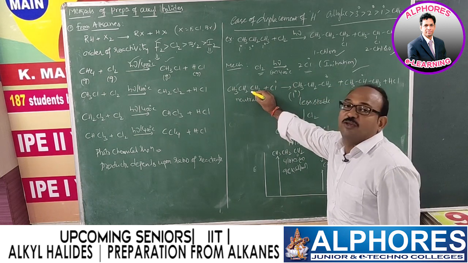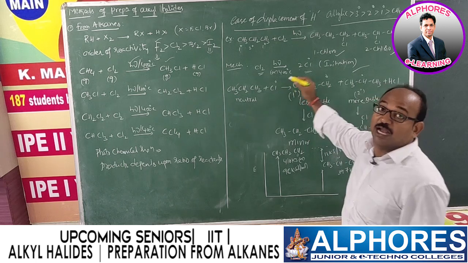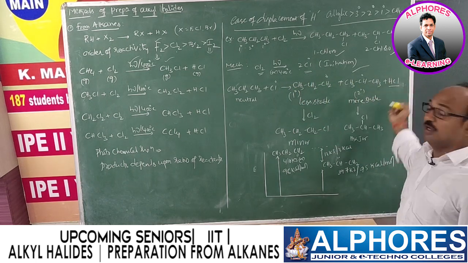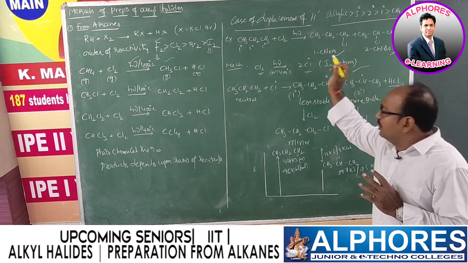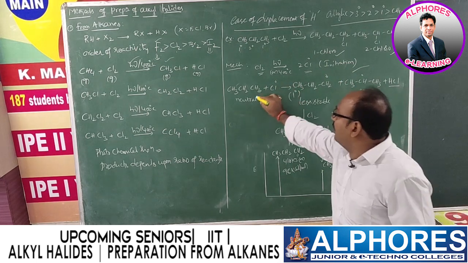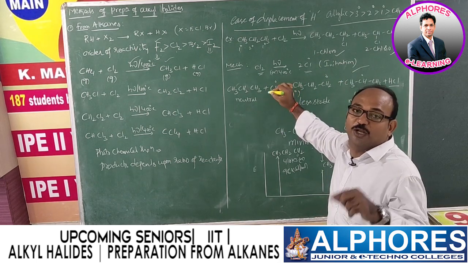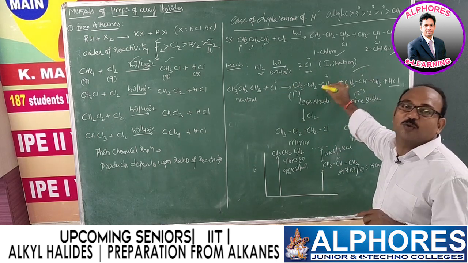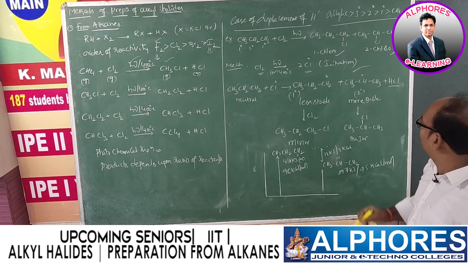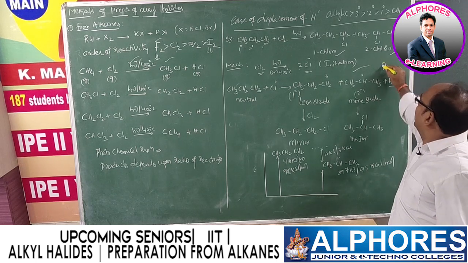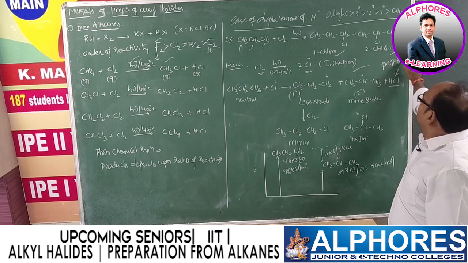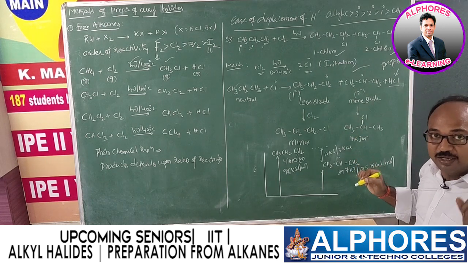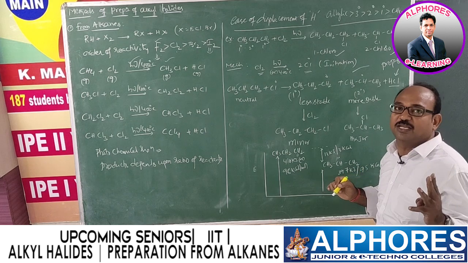So neutral molecule and radical, these two are reactants. And what products do you observe here? Again one radical and a neutral molecule. The step in which one neutral molecule and one radical participate, and the final products are also one radical and a neutral molecule, such reactions we call propagation reactions. So in the free radical mechanism, 3 steps are there. What are they? Initiation, propagation, termination.